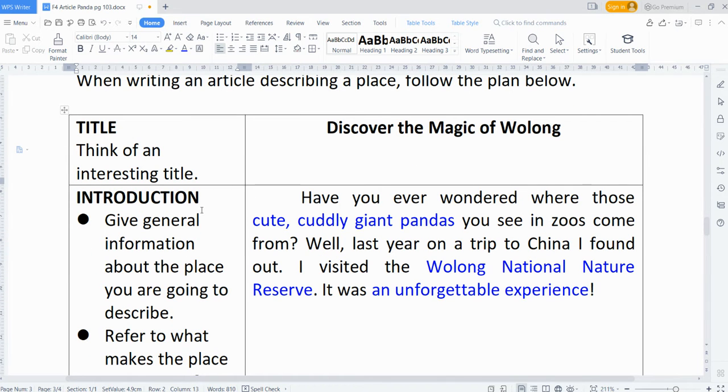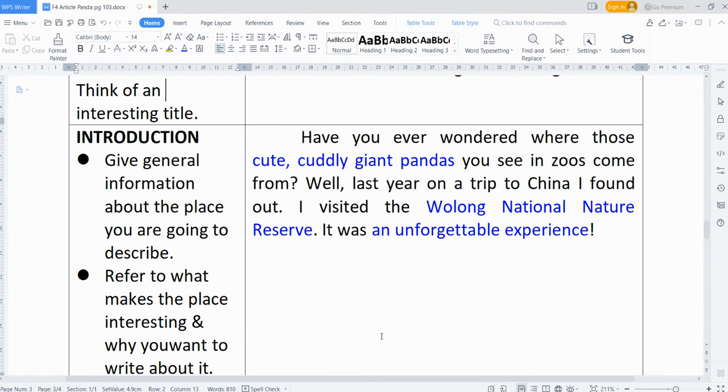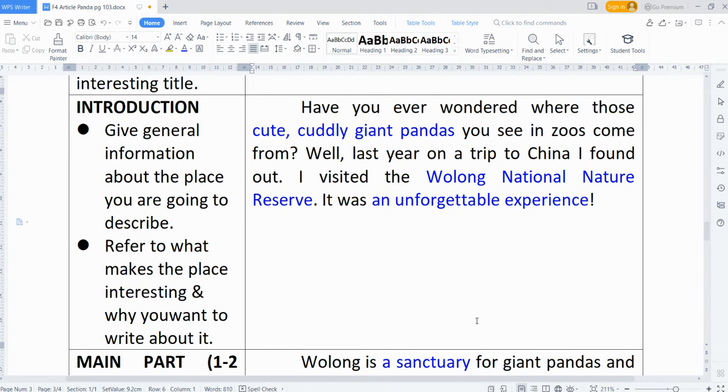And then number two, you need to have an introduction, as the first paragraph. What you can write here is general information about the place you are going to describe. For example, you want to talk about Wolong National Nature Reserve. So the general information you mention is about those cute, cuddly giant pandas. That's general information. And then refer to what makes the place interesting and why you want to write about it. Why do you want to write about it? Because you visited the place last year, because it was an unforgettable experience. So that is for the introduction of your article.